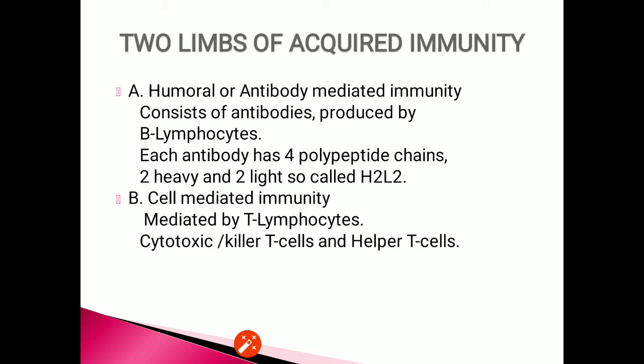Second group is helper T cells, which activate or induce the B cells to produce antibodies. T lymphocytes are also responsible for graft rejection during organ transplantation.